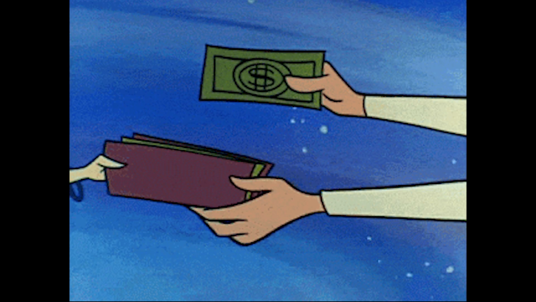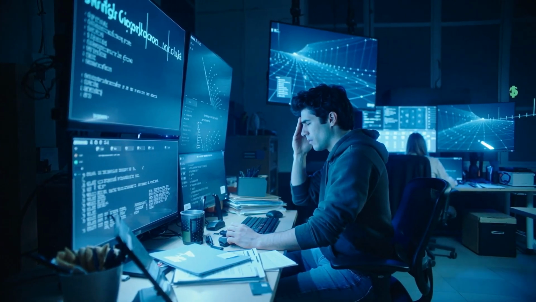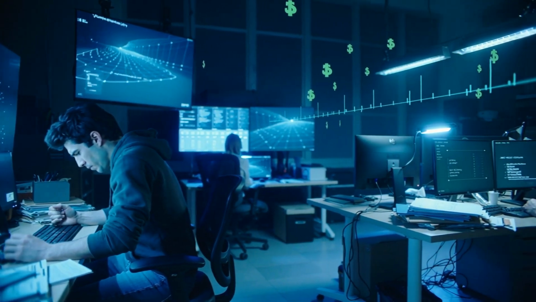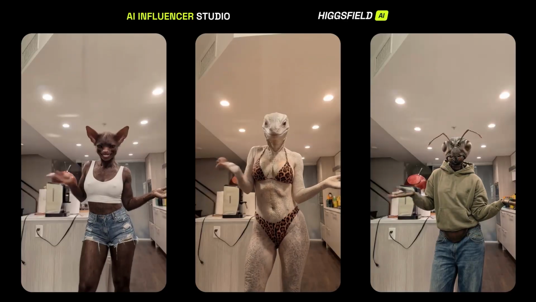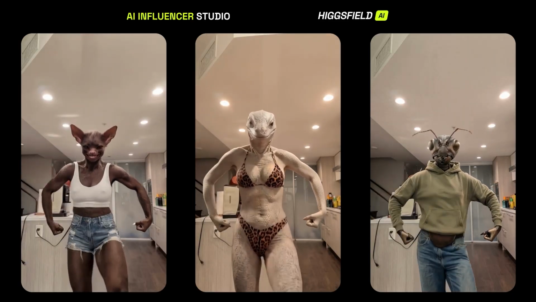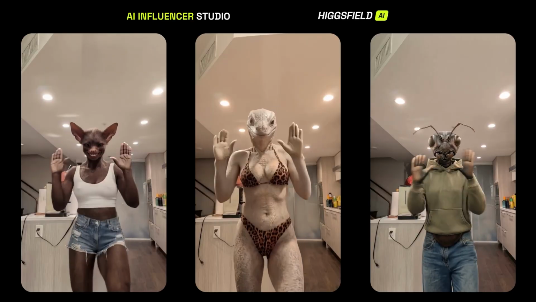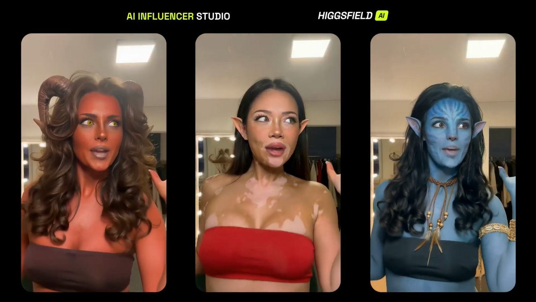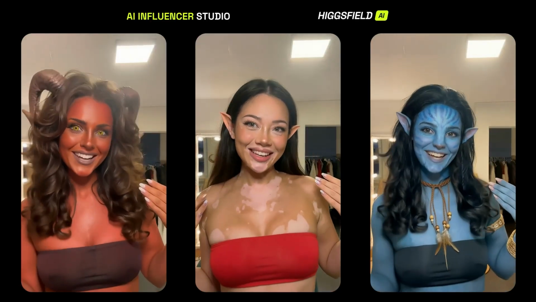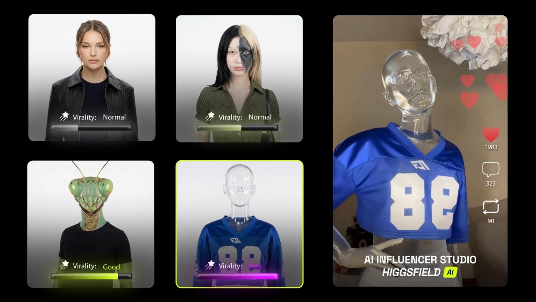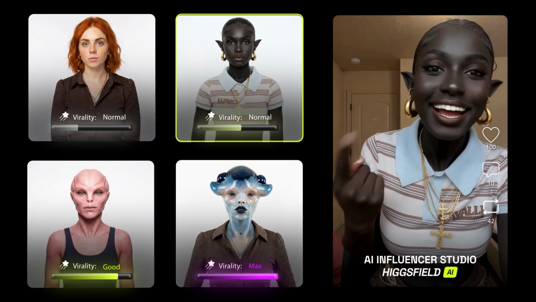Right now, brands are paying virtual influencers millions of dollars. But until recently, creating AI influencers required expensive teams, custom models, and months of work. Higgsfield completely flips that. With Higgsfield, any creator can create a fully original AI influencer, control how they look, move, and behave, generate videos without filming anything, and most importantly, get paid for it. And the best part, you don't need followers, you don't need experience, and you don't need expensive tools.